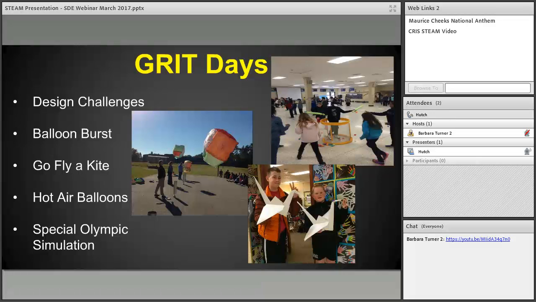On these days, they don't go to their core content classes. They get together first thing in the morning, and those teachers spend a lot of time. There's a lot of work involved in this, creating design challenges. We can see here balloon burst, or learning how to build and create a kite that has to be able to fly.